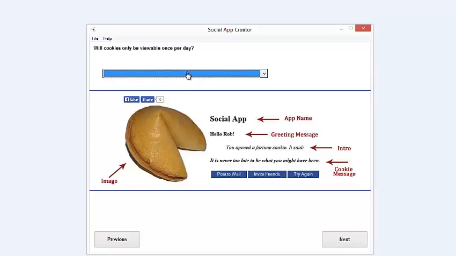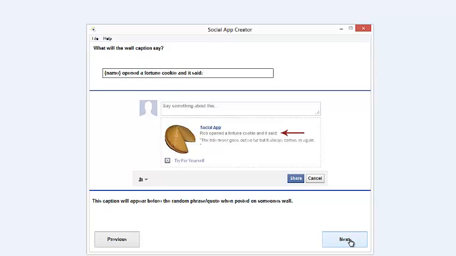Will the cookies only be viewable once a day? And this again is for the whole horoscope type thing. If you were doing a daily horoscope, you want them to, any time they come into the app on a given day, see the same message for that day, and the app to only change the message on the next day, so it looks like a real horoscope message. Or if you were doing a quote of the day. If you say no to this, what will happen is you're going to get this try again button, and they can keep clicking it and keep getting more cookies out. So I'm going to leave it as no.